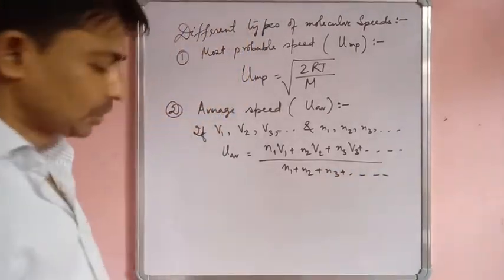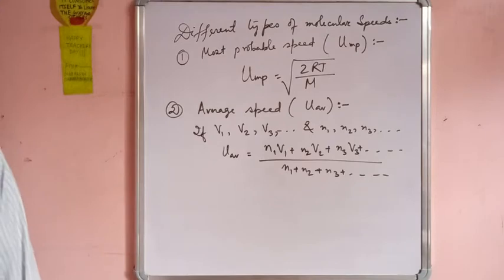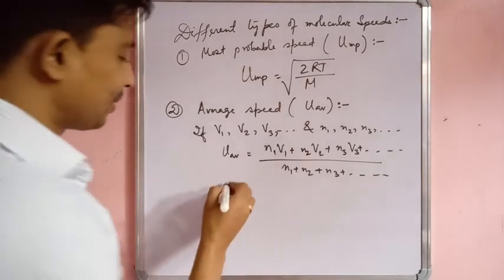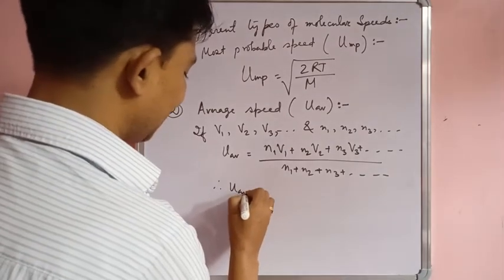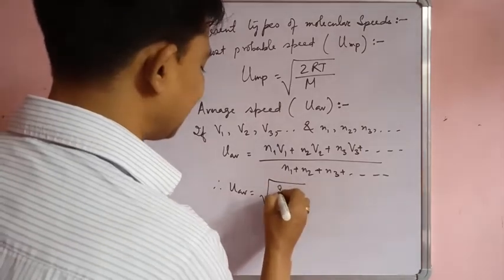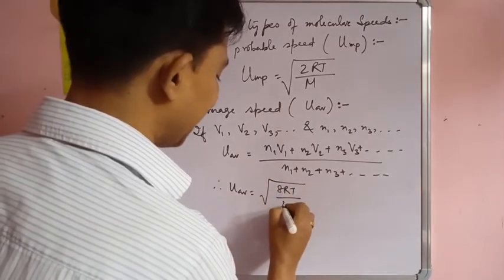Okay. So U average comes out to be root over 8RT by pi M.